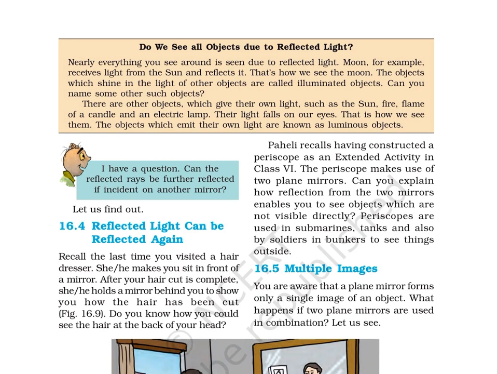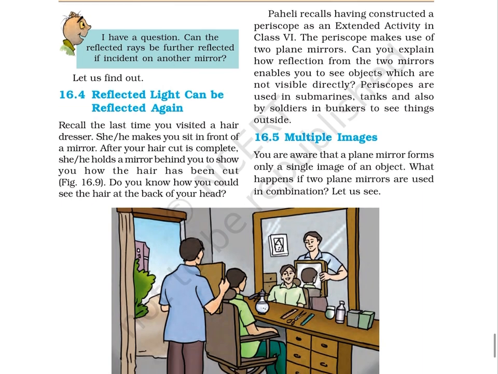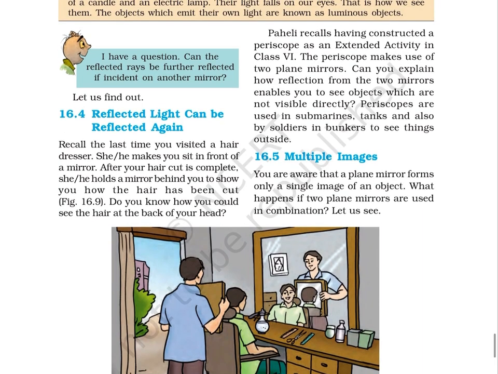The objects which shine in the light of other objects are called illuminated objects. Can you name some other such objects? There are other objects which give their own light, such as the sun, fire, flame of a candle, and an electric lamp. Their light falls on our eyes. That is how we see them. The objects which emit their own light are known as luminous objects.